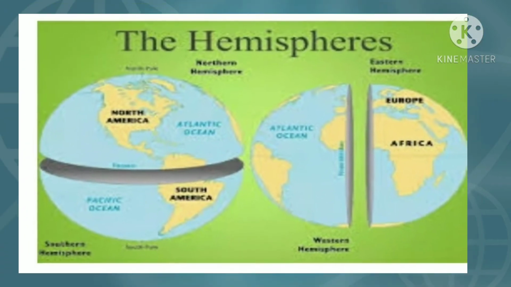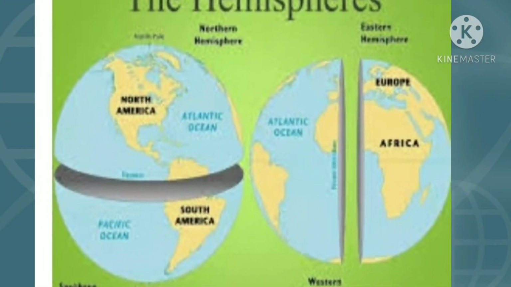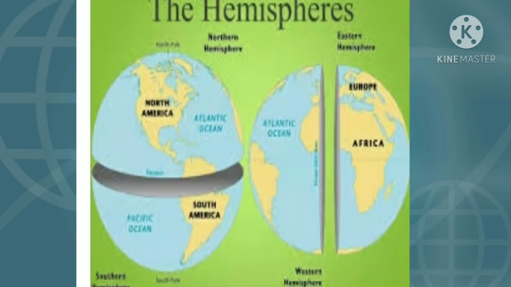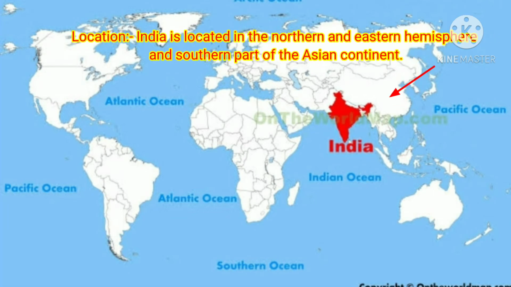Now these hemispheres are very important to determine the location of India and Brazil. Now look at the map. Location of India. India is located in the northern and eastern hemisphere and the southern part of the Asian continent.